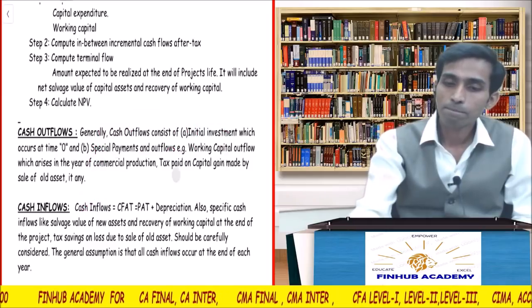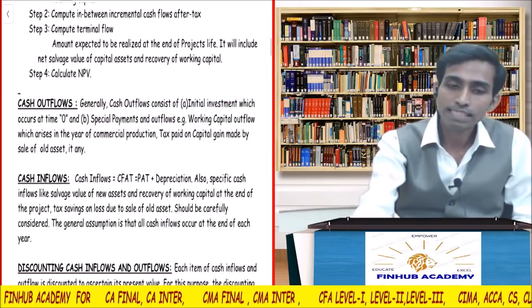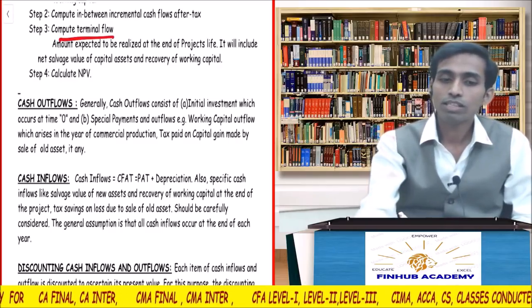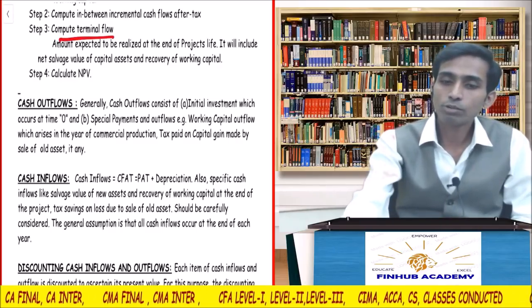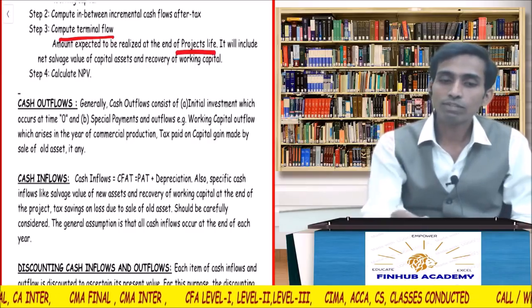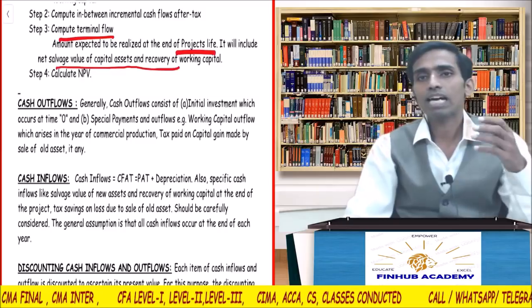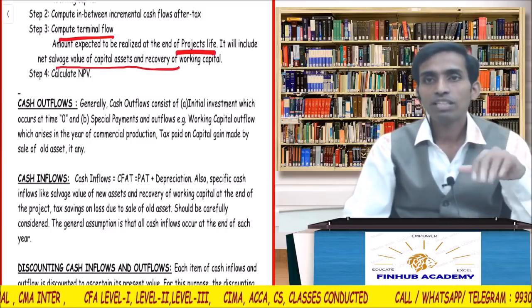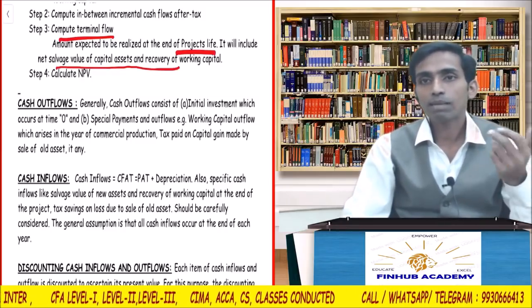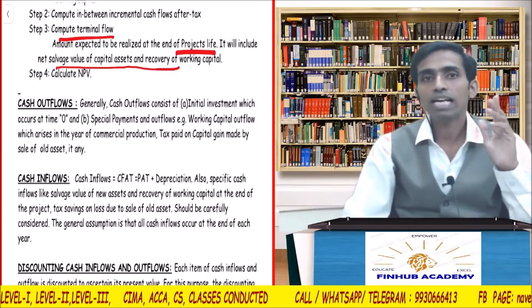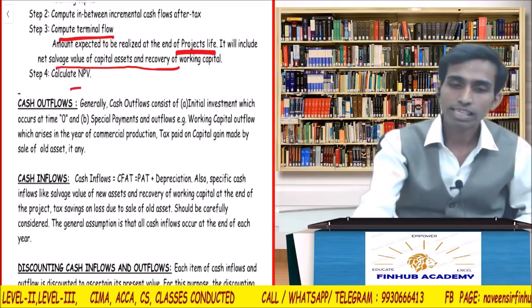Okay, so amount expected to be realized at the end. They are explaining what terminal cash flow is. That is the amount expected to be realized at the end of the project life. It will include net salvage value of the capital asset and recovery of working capital. I'm not going into it; we will learn it later. What is working capital recovery? But that will also constitute your inflow at the end. Then you calculate the NPV.